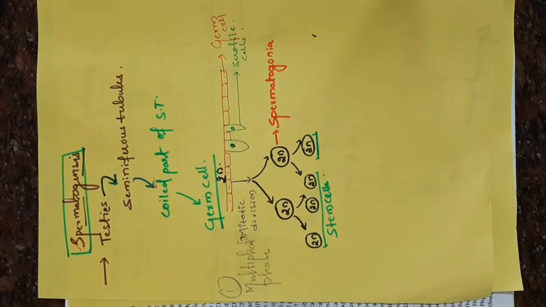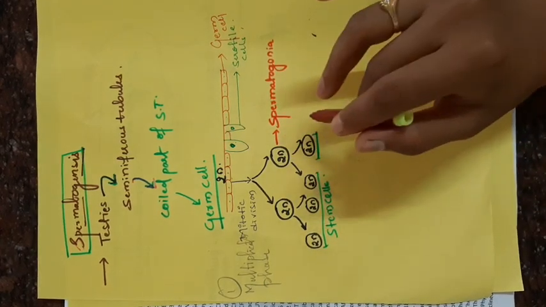Due to the presence of stem cells, some spermatogonia cells act as stem cells. That's why they continuously undergo division and produce